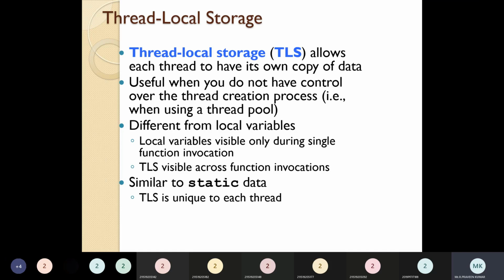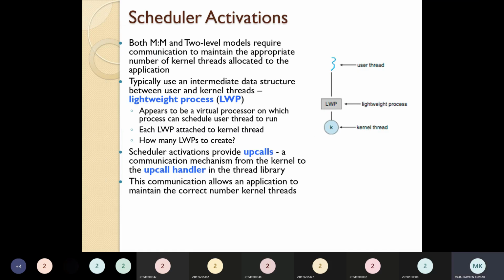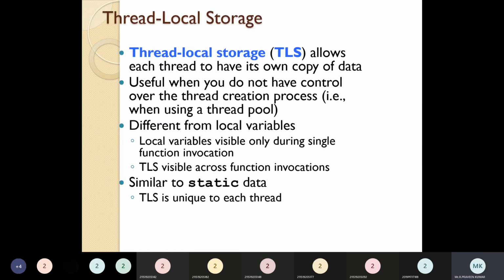It's similar to static data. The TLS is unique to each thread. It should be unique. Otherwise, it will not be useful. Okay. So it may create some problems like that. Local variables should be visible only during a single function invocation, so they should not be visible across the invocations. Okay, so it should be unique. Okay, so these are all the things we have to look at.